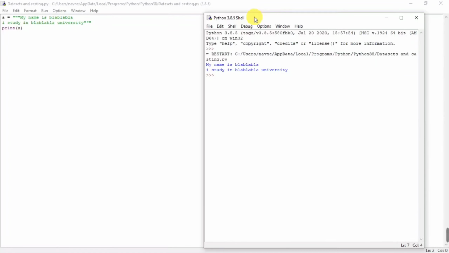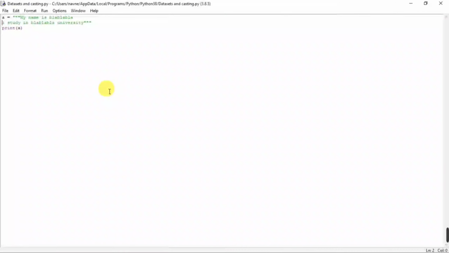Now it's time for some mini challenge. What I want you guys to do is to write a code which declares a string hello world. The value of the string should be hello world, and I want you guys to print out the first word, that is hello, in the string. This may require some prior research, but as I mentioned earlier, research is a part of being a coder. So go on and I'll see you guys after the challenge.